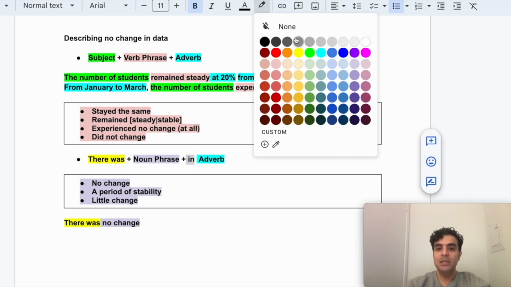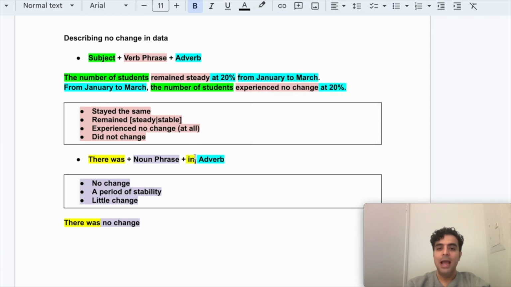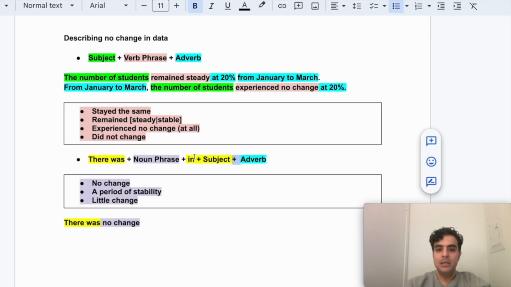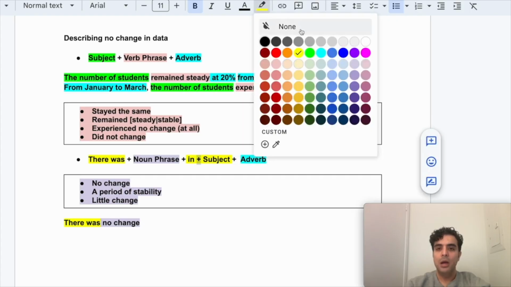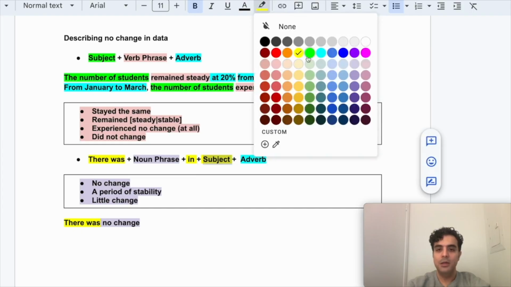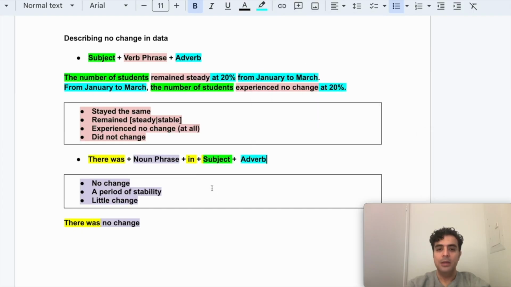So this is fixed. This is going to be yellow, and then you add the subject. Never forget the subject. The subject always has to be included here. And if you recall, for the subject, the color we would use is green. So I'm just going to use the same color here, and there you go.